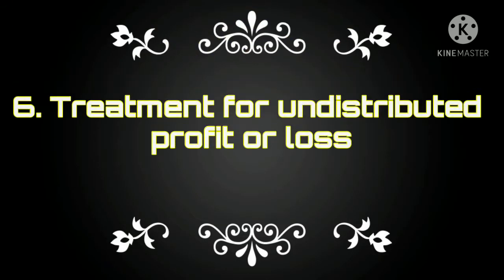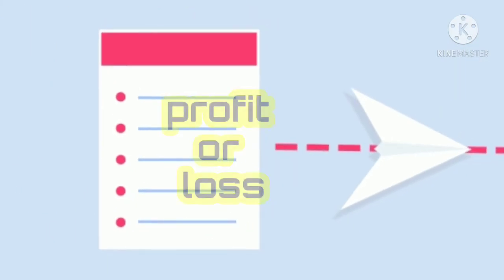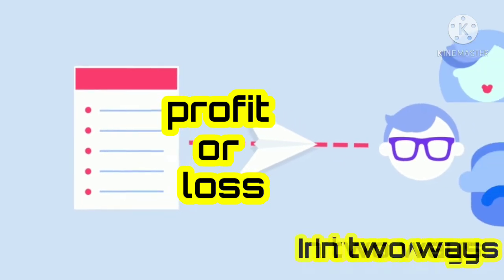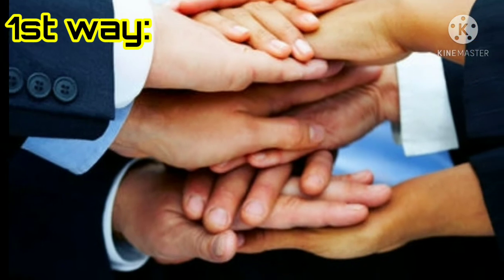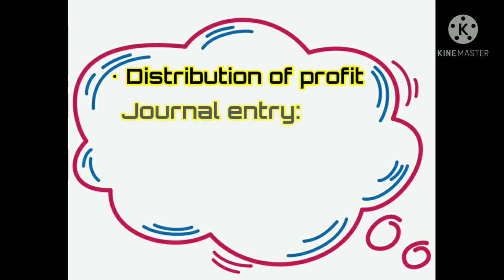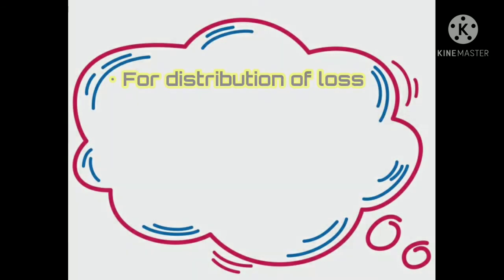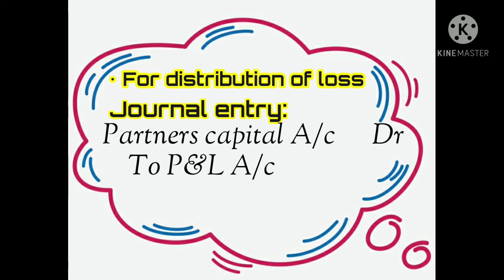The next topic is treatment of undistributed profit or loss. If there is undistributed profit or loss of the firm, it is distributed to the partners in two ways. The first way, all the profit and loss are distributed to all partners in the old ratio. In that, for distribution of a profit, the journal entry is P&L account debtor to partners' capital account. For distribution of a loss, partners' capital account debtor to P&L account.